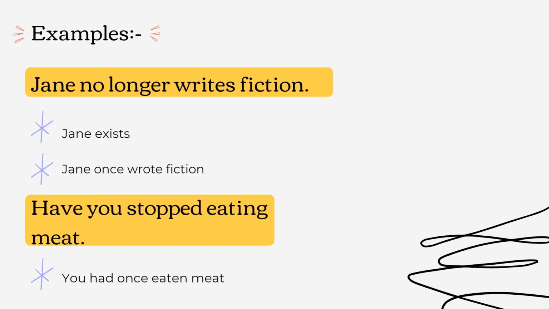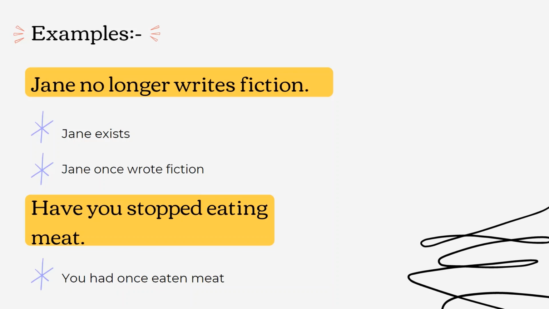Jane is a person. So here, Jane no longer writes fiction. The background is where the speaker assumes that Jane once wrote fiction. This is the presupposition. This is the background relating to an utterance. This is the assumption of a speaker behind an utterance.